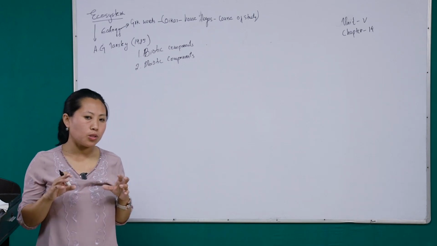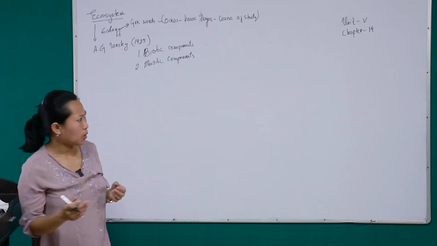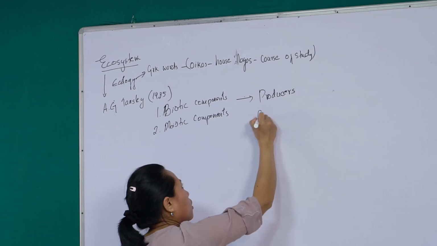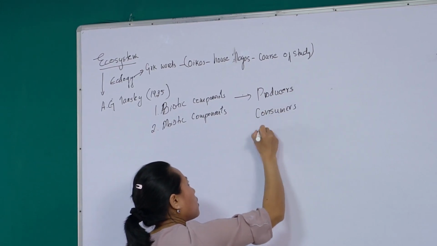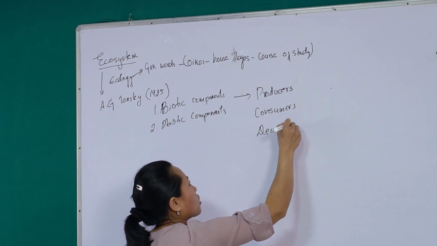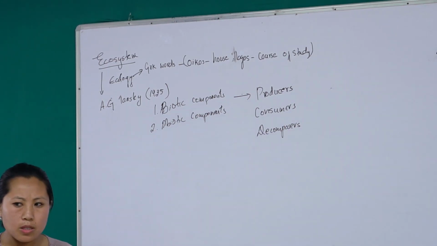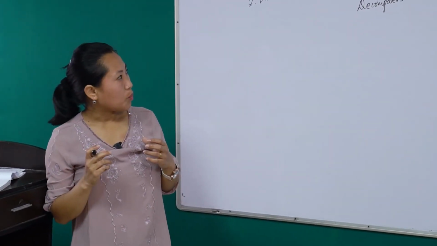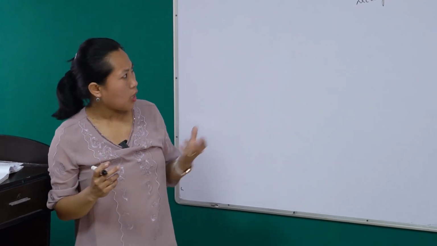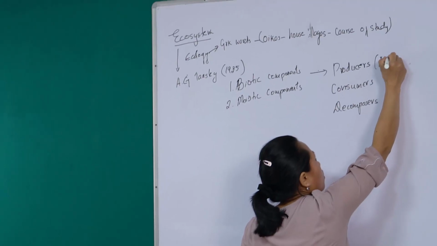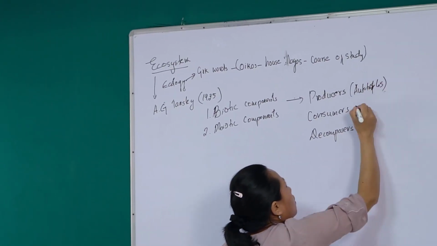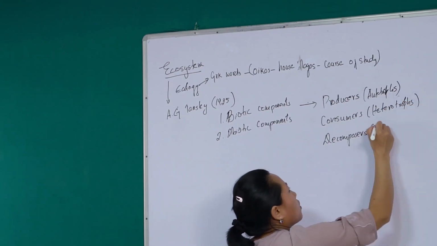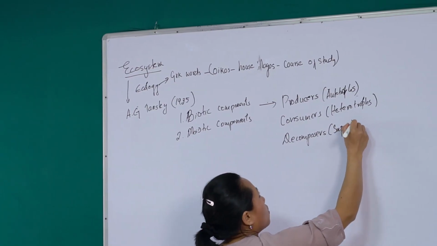And on the basis of the nutritional requirements, the biotic community can again be grouped into producers, then consumers, and decomposers. So, depending upon the nutritional requirements, the biotic components consist of producers, consumers, and decomposers. These producers are also called autotrophs. Consumers are also called heterotrophs. And decomposers are also called saprotrophs.